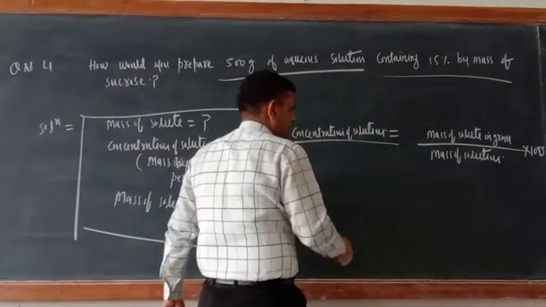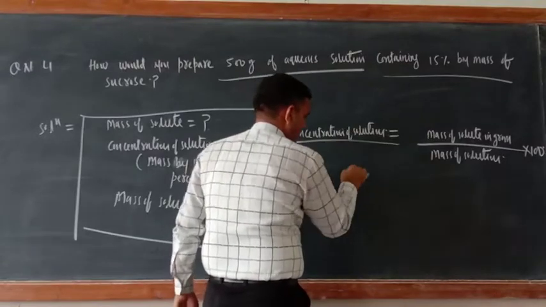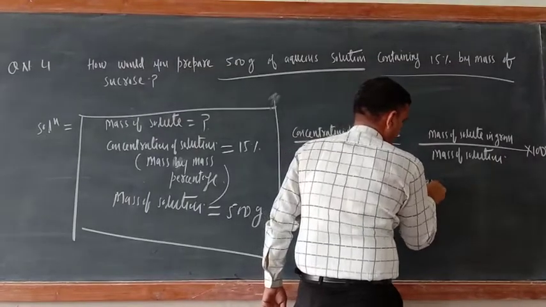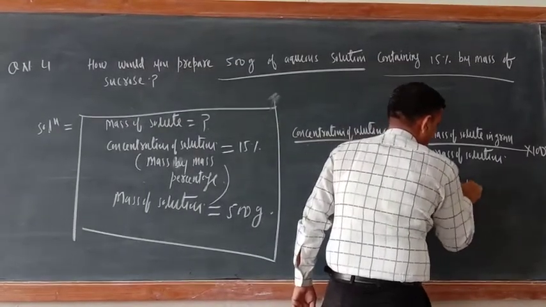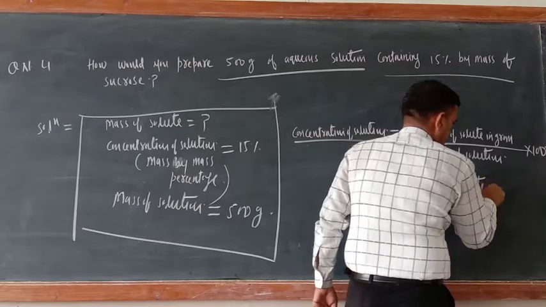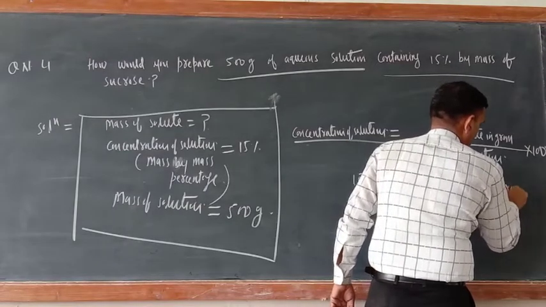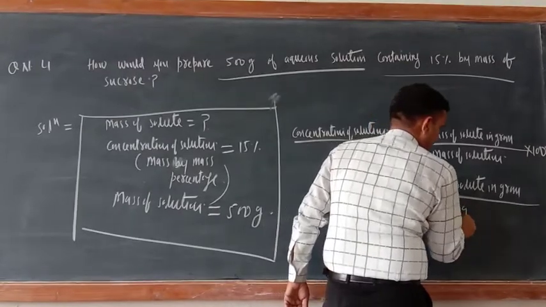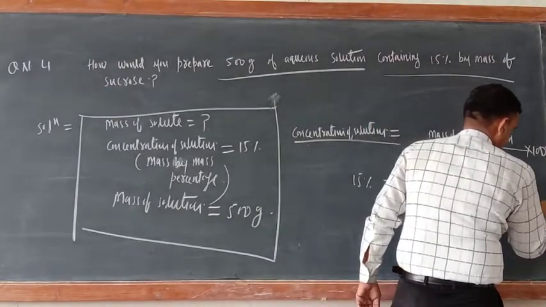So just try to understand. This time they have given this one 15% equal to mass of solute they have not given. Mass of solute in gram divided by mass of solution they have given 500 gram into what is there 100.